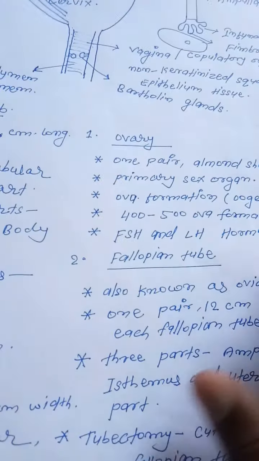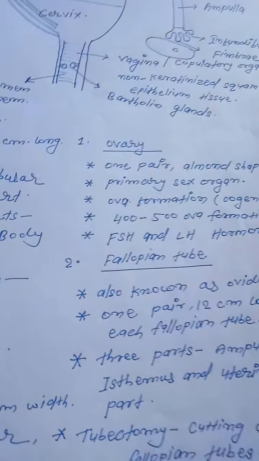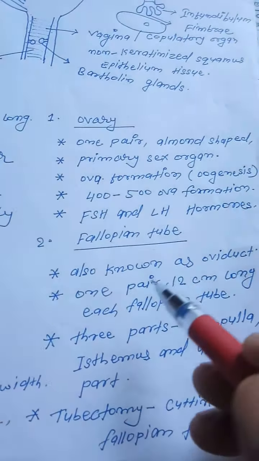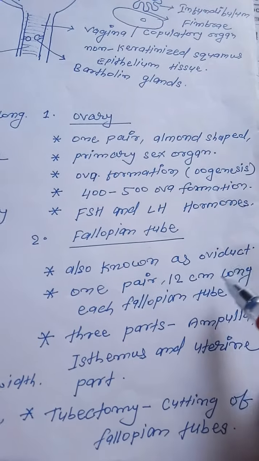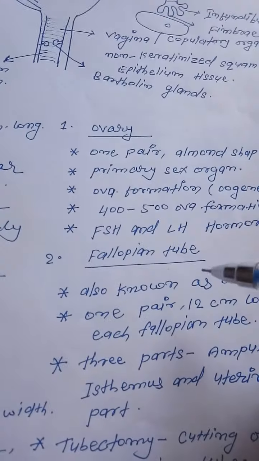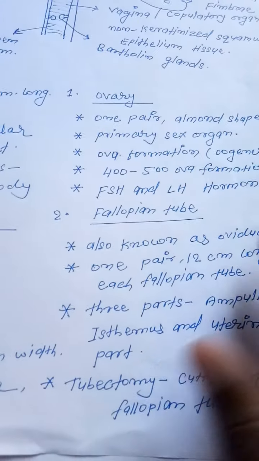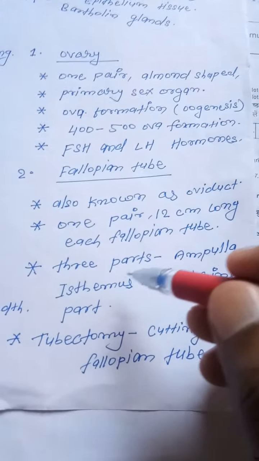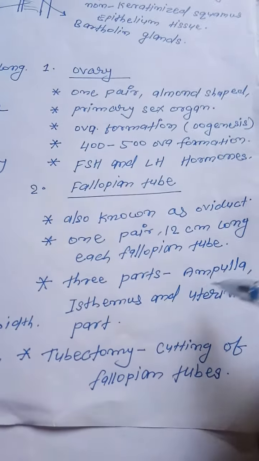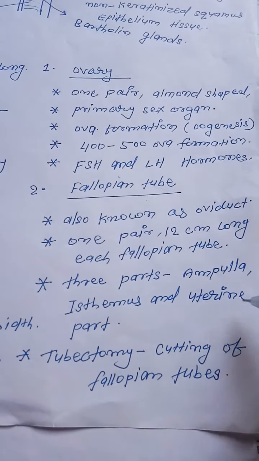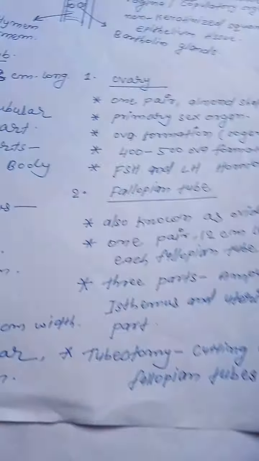Next, the fallopian tube, also known as the oviduct. There is one pair, and each fallopian tube is 12 centimeter long, with three important parts: ampulla, isthmus, and uterine part.